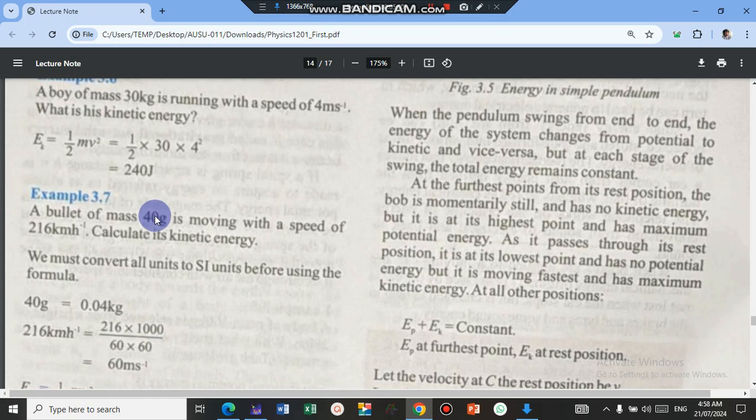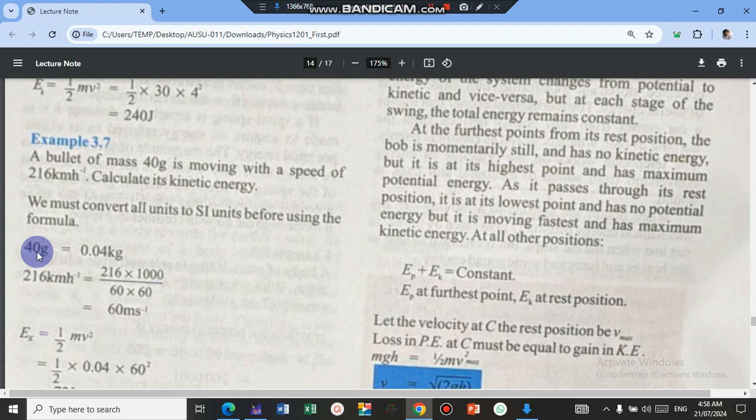The mass of the bullet is not in SI unit. You have to divide it by 1,000. This one is in kilometer per hour. We must change it to meter per second, and this is how you do it. For the mass, 4 gram, divide it by 1,000 and you will get 0.04 in kilogram.